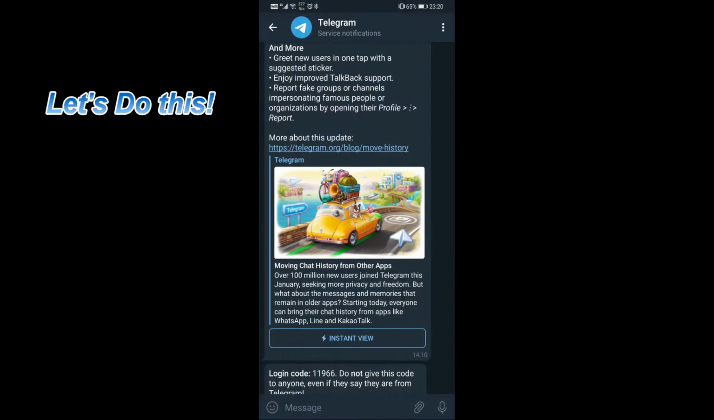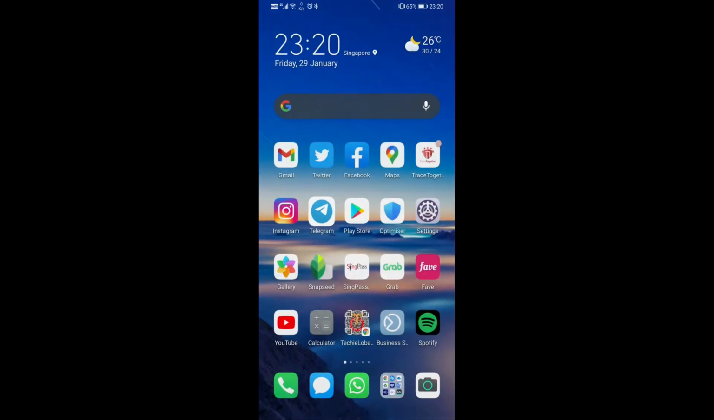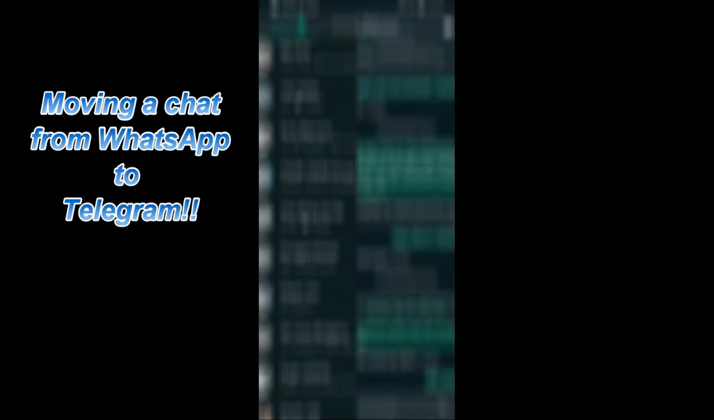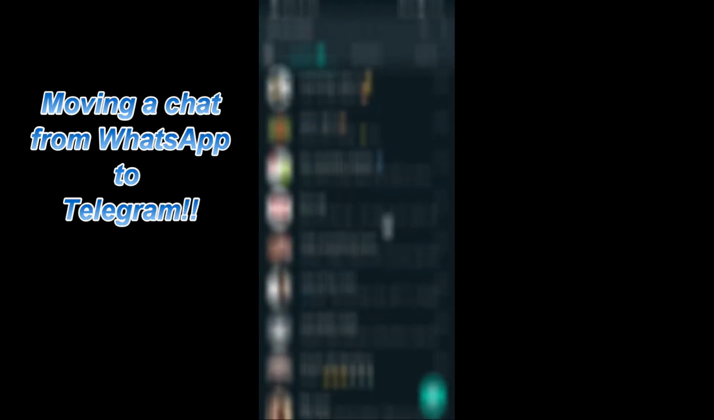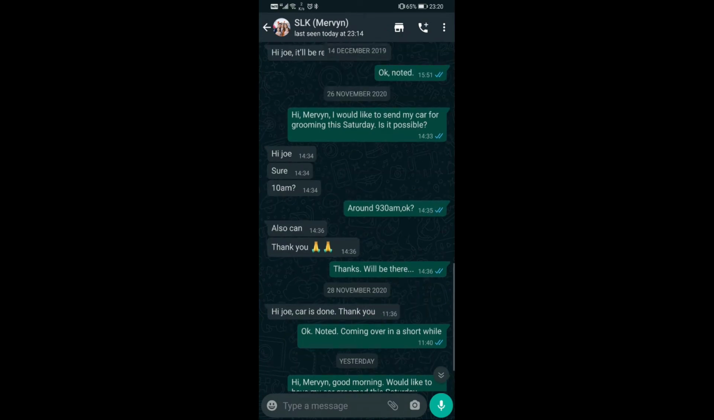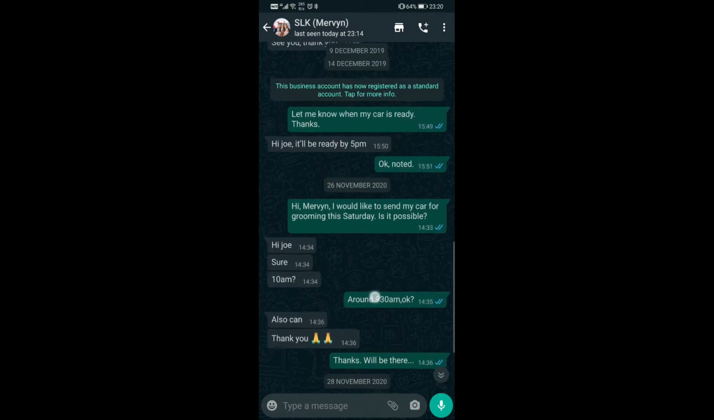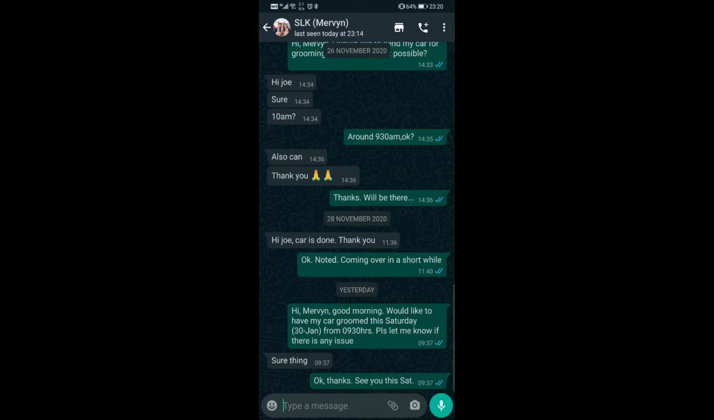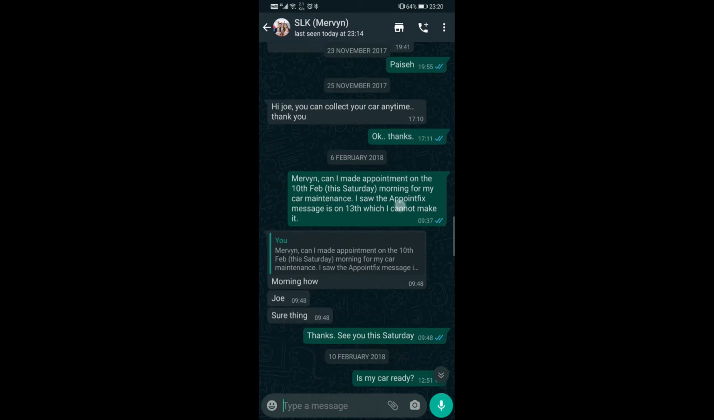First of all, I need to go to my WhatsApp group and choose one interesting chat that I wanted to shift over to Telegram. So let me choose one from this person. He is from a car grooming company. I wanted to shift all the chat from WhatsApp to Telegram.